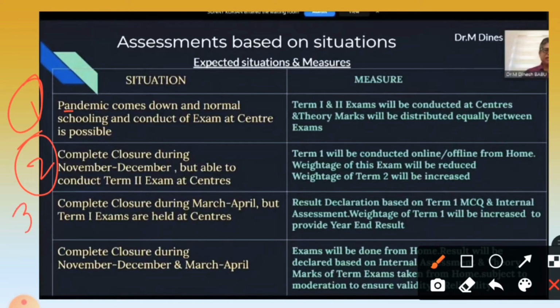Now the third situation says complete closure during March or April. Suppose in March and April there is COVID and everything remains closed, but the term 1 exam was already held in November-December. In that case, result declaration will be based on the term 1 MCQ and internal assessment. The weightage of term 1 will be increased to provide the year end result. So in simple language, more weightage will be given to the exam held when there is no pandemic. If an exam is held in a pandemic-like situation, it will be given less preference or less weightage.